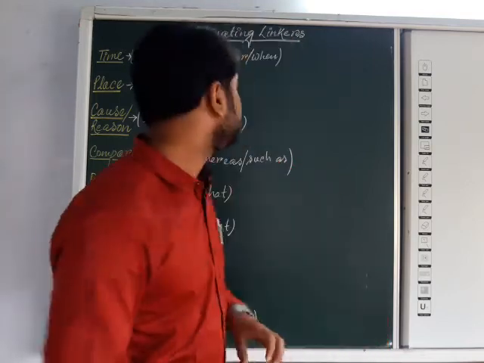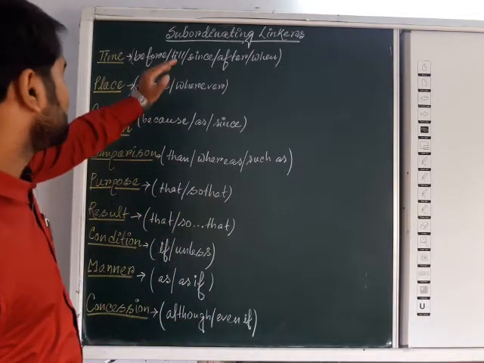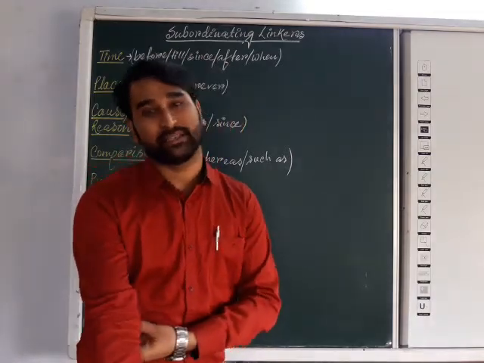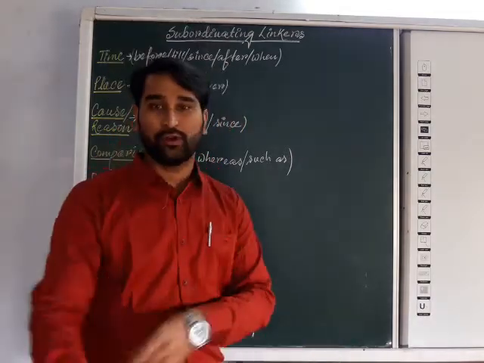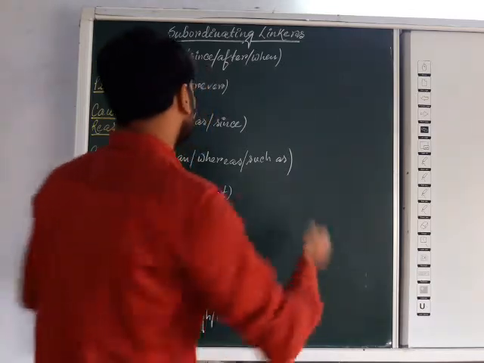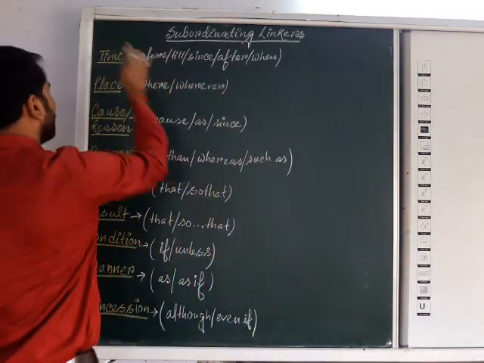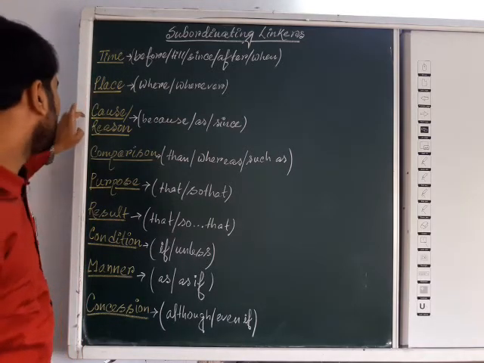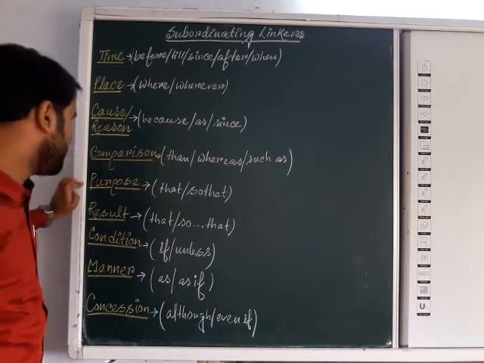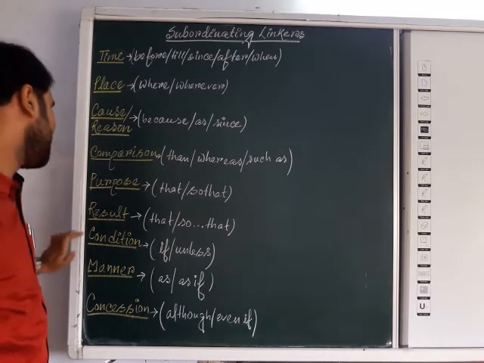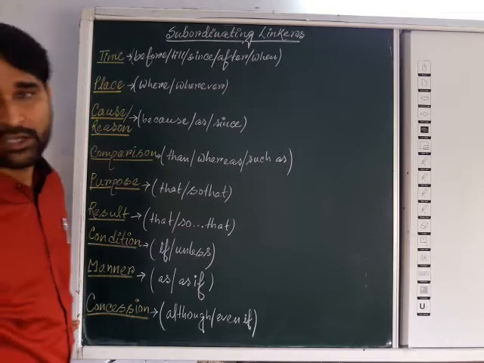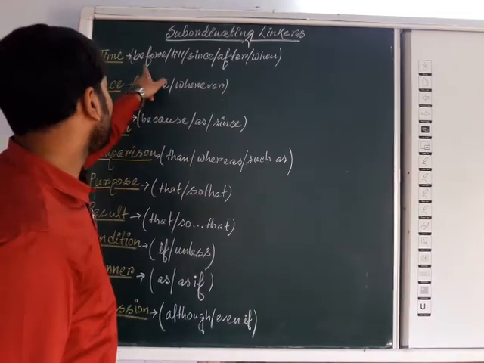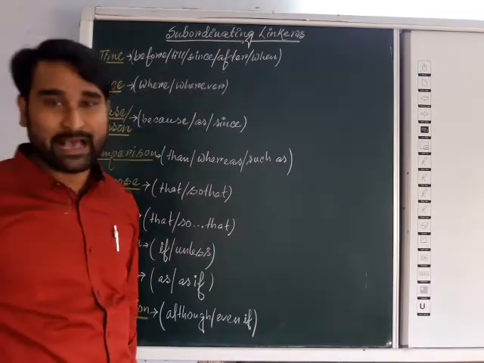So here we are moving towards the types of subordinating linkers. There are many more, so with examples today we will discuss. I hope it will not be so confusing. First one, subordinate linker of time, then subordinate linker of place, subordinate linkers of cause and reason, then comparison, purpose, then linkers of result, linkers of condition, linkers of manner, and linkers of concession. So one by one with examples we will go. First one, time. Here the linkers will be before, till, since, after, when, as, and many more.